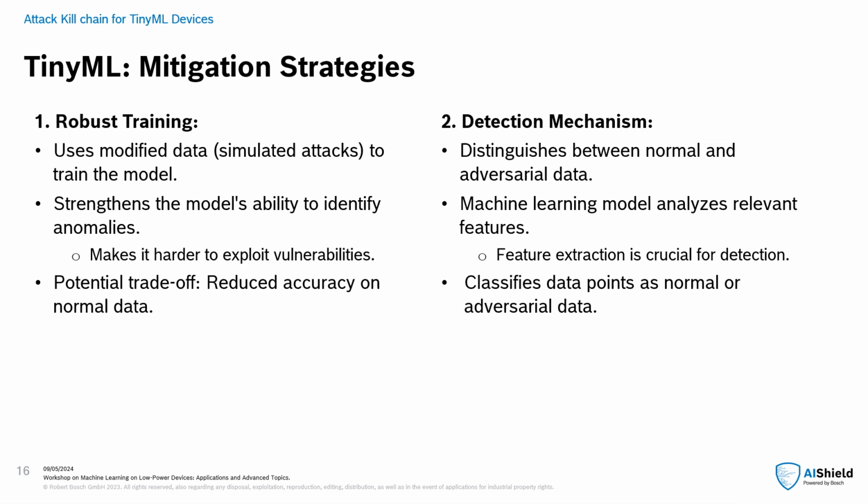The detection mechanism is designed to differentiate between regular expected data and abnormal or potentially malicious data. This is crucial for identifying and flagging potential threats or attacks. This mechanism typically employs an ML or AI model to analyze various features or attributes of the input data to determine whether it's expected data or malicious data.